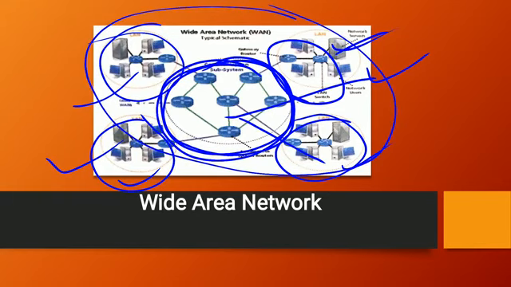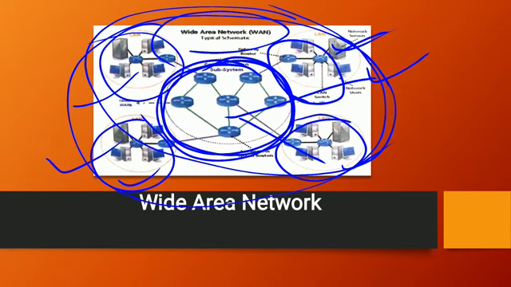So when the small networks are connected with a sub communication system, then if any LAN network is uploading or showing something on the internet or in a wide area network, it will be displayed all over the world, in the network in which we are using the internet.